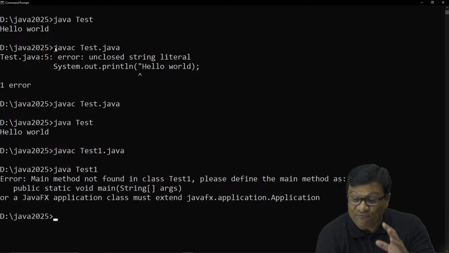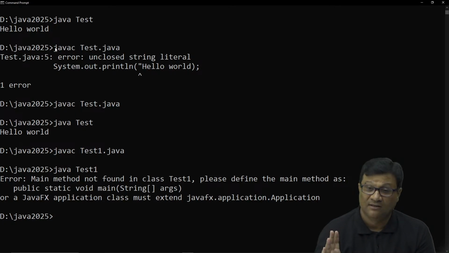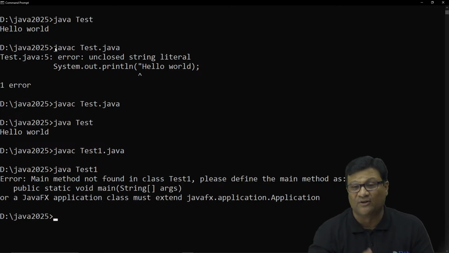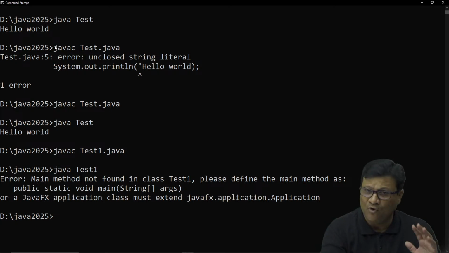And this is a very frequently asked interview question. Is any error raised if your class doesn't have a main method at the time of compilation? No, no error occurs. But definitely your program will show an error at runtime, because it is the responsibility of the JVM to search for the main method, call it and execute your program. Always remember, if your class doesn't have a main method, there is no compilation error, because the task of the compiler is to check syntax errors. Now I hope you have clarity.